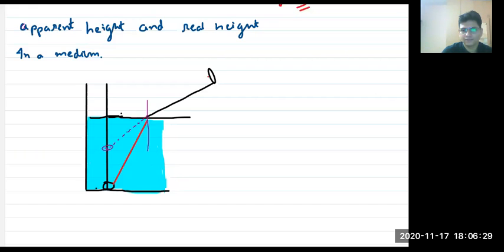So obviously, according to you, the height of this coin will be this much now. This is small h and this is capital H. Make sense?